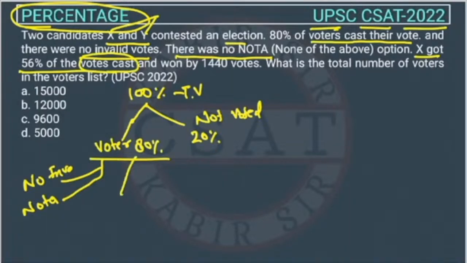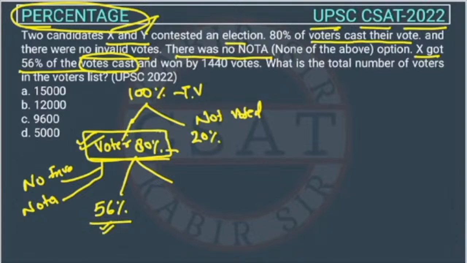Now out of these 80%, right, 56% of total votes cast, right? So this 50% of, now this is assuming this one is 100, right? Because how many votes are cast? This 80%, right? So this is 56% of votes cast, right? So the other person will get how many? It will get 44%. 100 minus 56%, right?